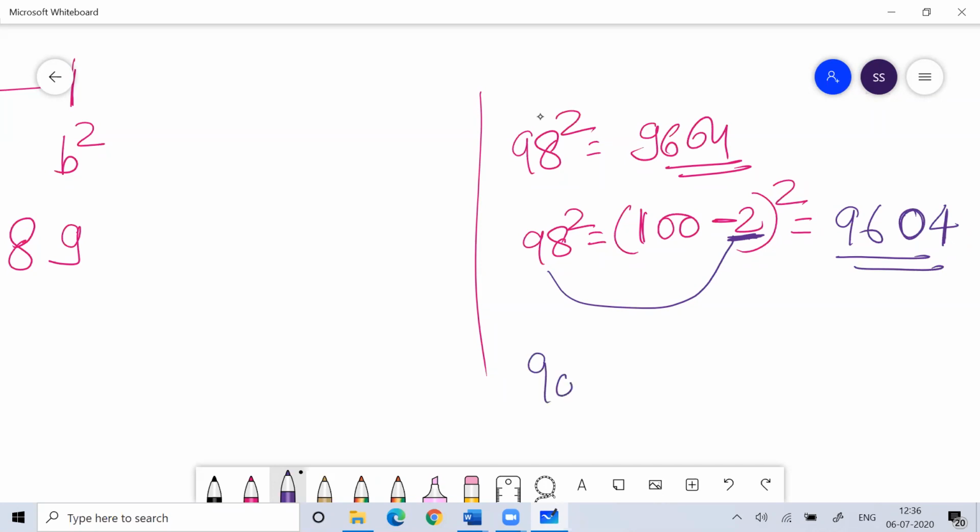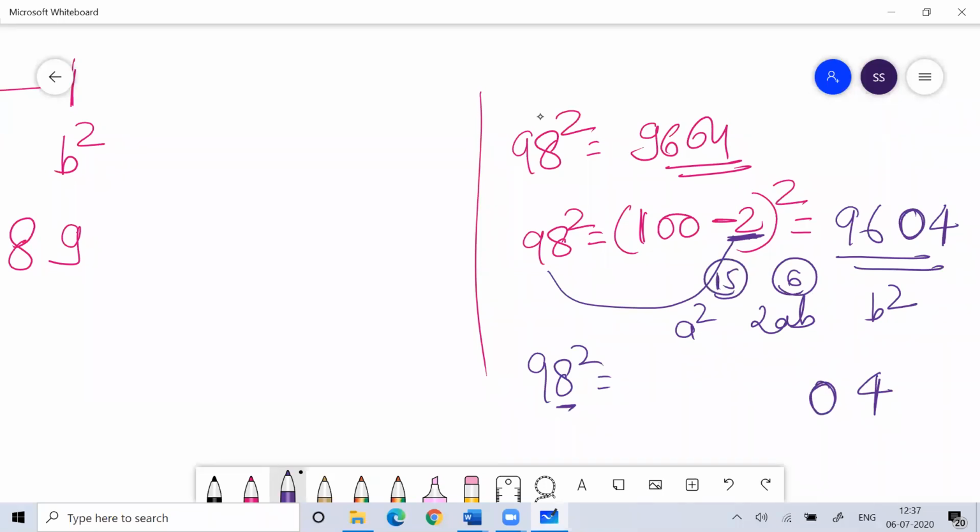There are other ways also. A square, 2ab, b square I can do. So 8 square is 64. I'll write 4, 6 carry. Then 9 into 8 into 2 is 144 plus 6, that is 150. I write 0, 15 carry. 9 square is 81 plus 15, 96. This is one way, this is the other way. Any number which is close to 100, you can do like this, much faster.